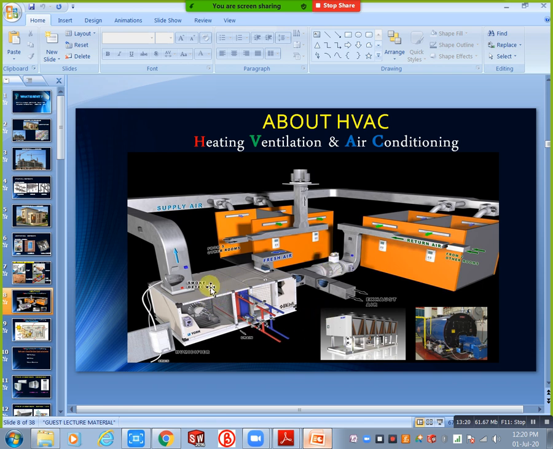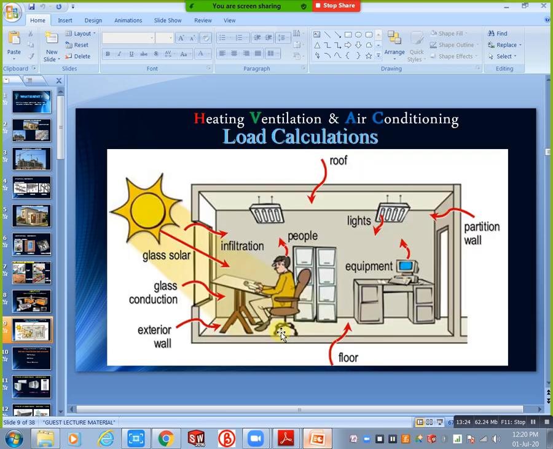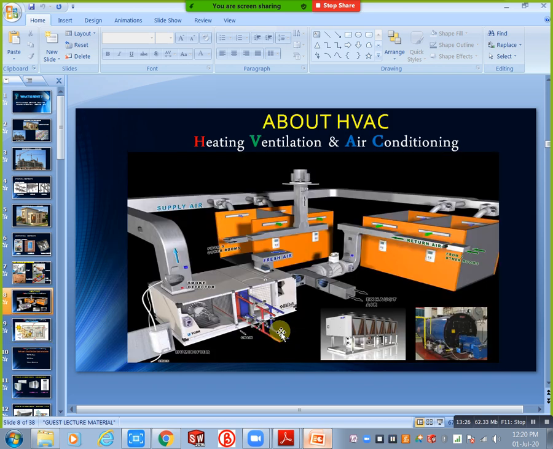Next we need heat gaining sources. For example, in your building we have different heat sources. We have walls for heat transfer, and windows for heat transfer. People also generate some heat, which is also a heat source. Next you will consider equipment or lights.